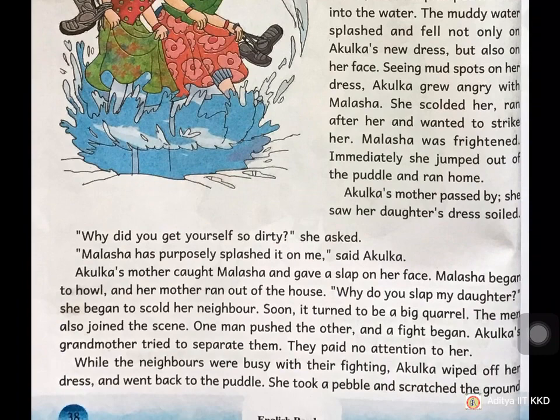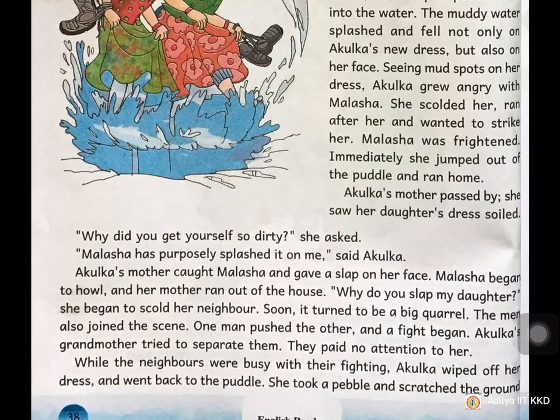Soon, it turned into a big quarrel. The men also joined the scene. First, Akulka started chasing Malasha to beat her. Then Akulka's mother observed this and beat Malasha. Immediately she started howling, crying loudly, and then Malasha's mother came out. Malasha's mother and Akulka's mother started quarreling with one another. After some time, what happened? Malasha's father and Akulka's father entered the scene and started quarreling with one another very seriously and severely.